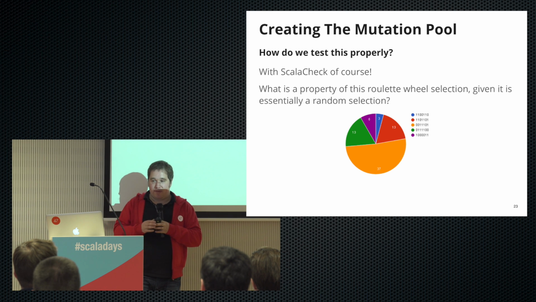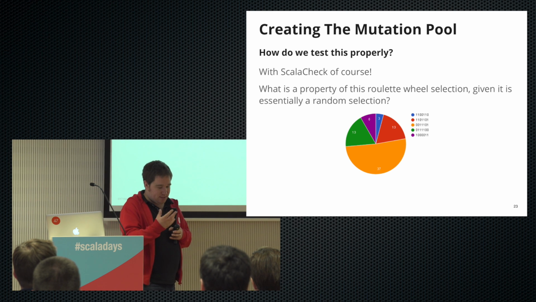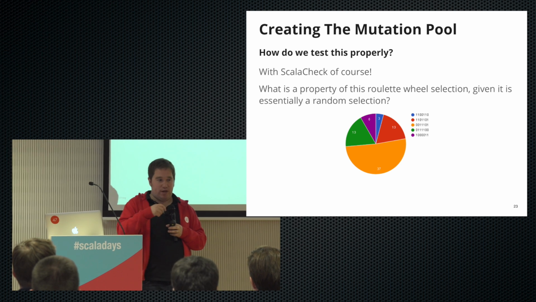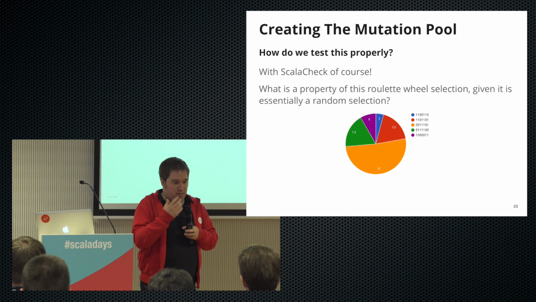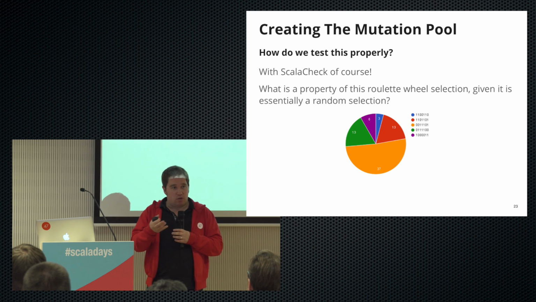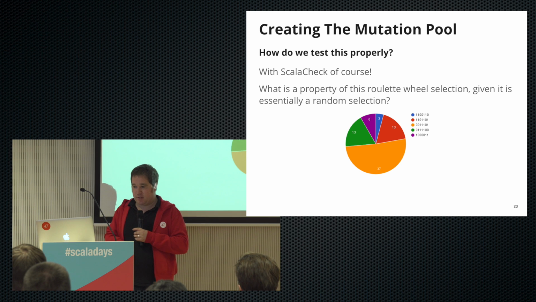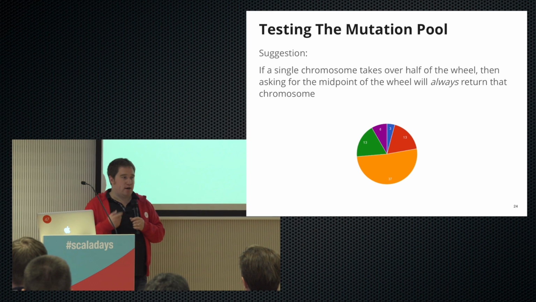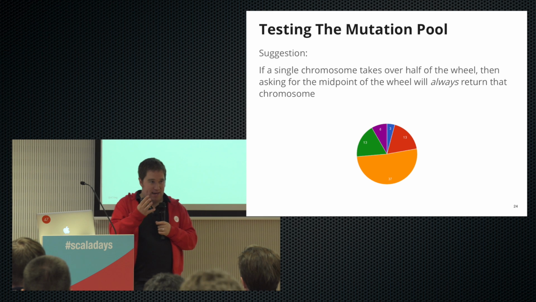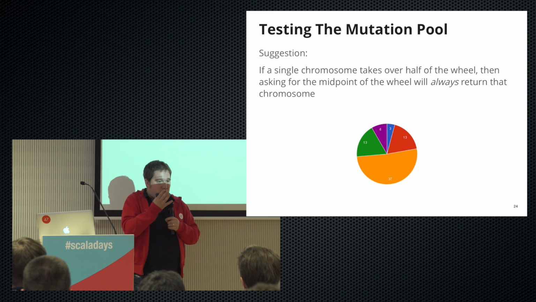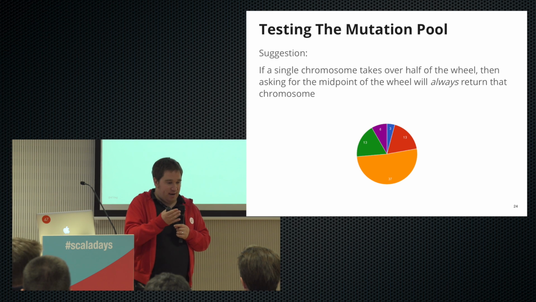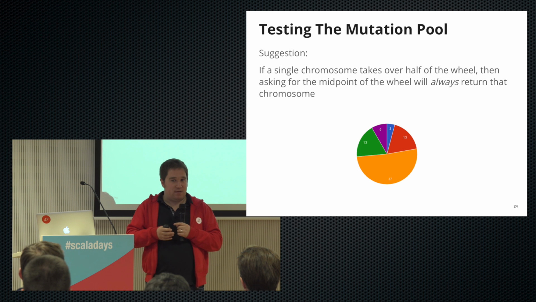Okay, so one thing we need to think about is what's a property of this roulette wheel, this dartboard that we've seen, that will always hold? We could provide some kind of random population and then work out what will always hold true for our population. Okay, so here's one idea: if our population has a single chromosome within it that is so much fitter than the rest that it takes over half of that wheel, then the midpoint of the wheel will always return that chromosome.